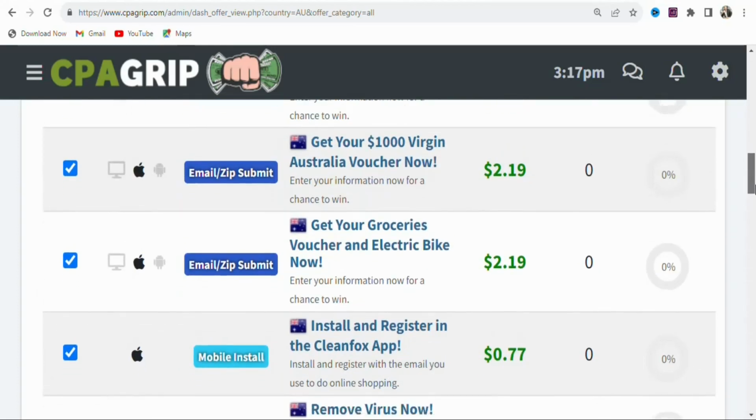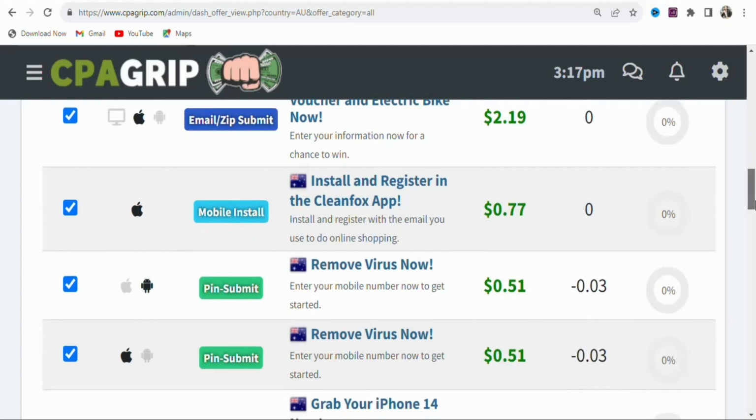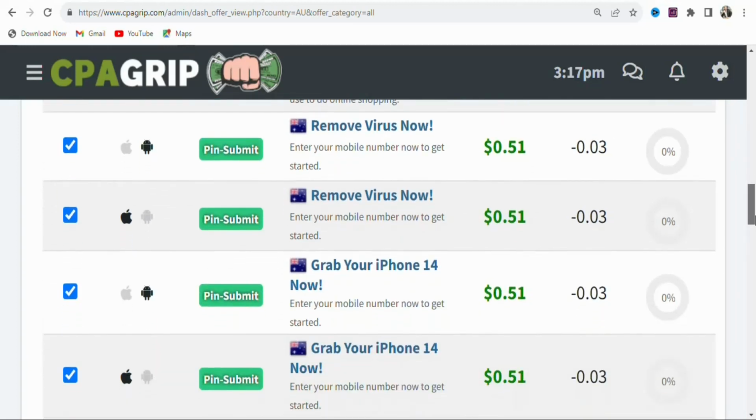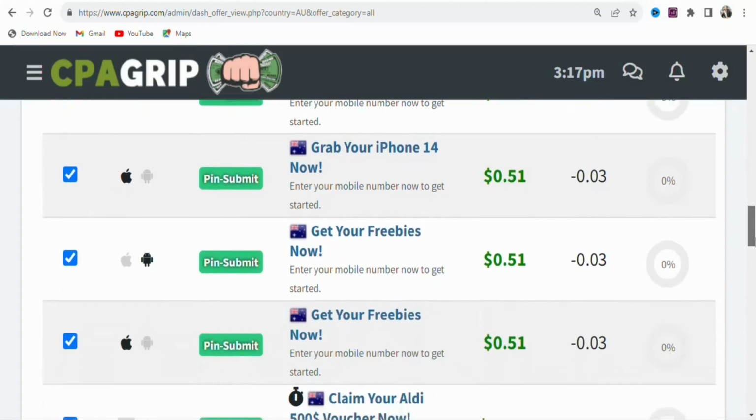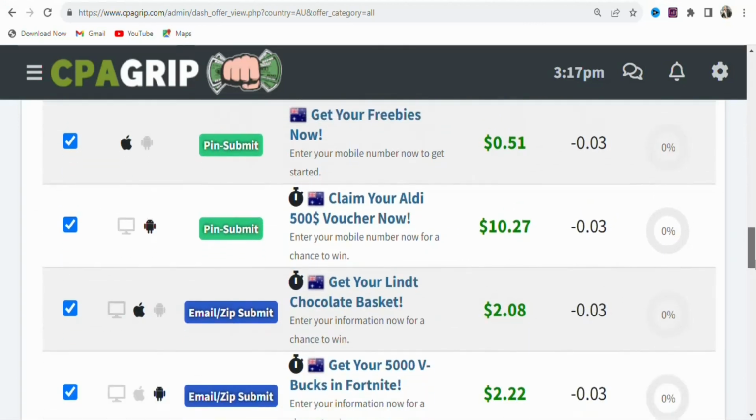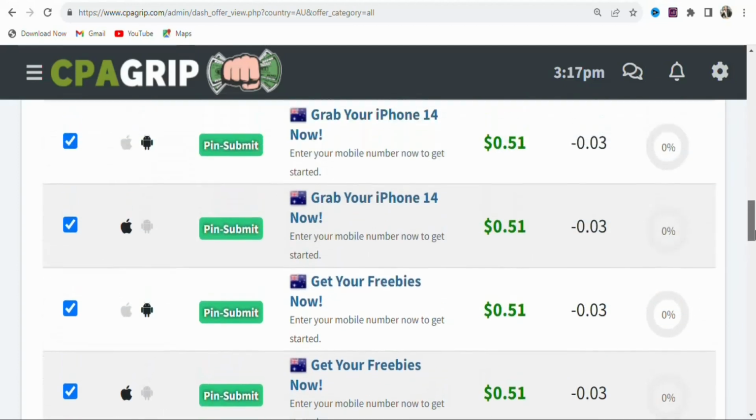We are going to be using paid traffic. So you have to select an offer with a higher payout so that you can get a higher return on your investment. If you select an offer with a lower payout, you are not going to earn a profit. So make sure you select an offer with a higher payout.